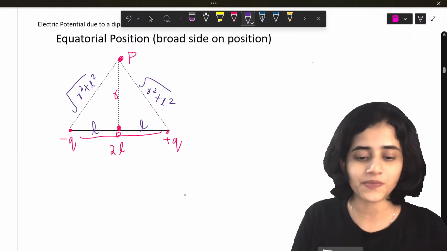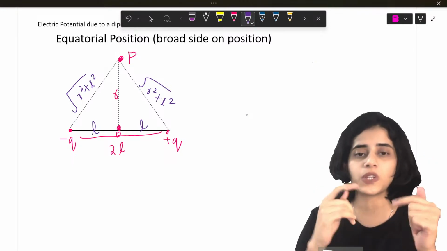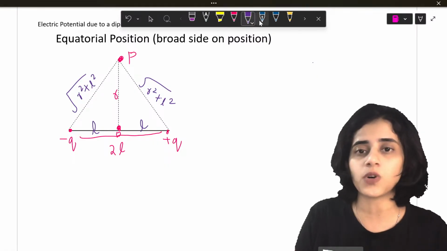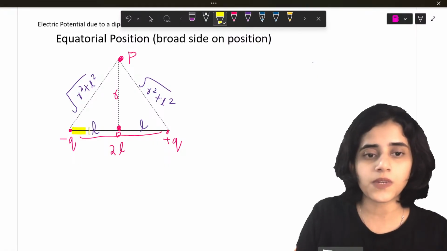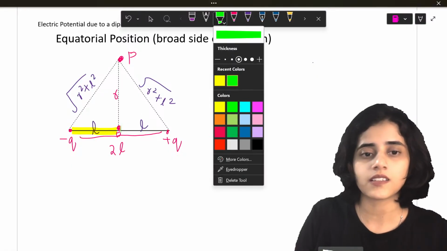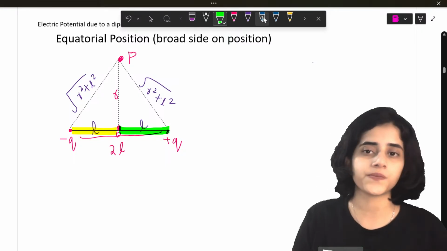So this is the basic figure. Figures are very important. When you do these two derivations, please make sure you draw the figure. I hope the figure is clear to all of you. So this much is L and this is also L. The whole thing is 2L.